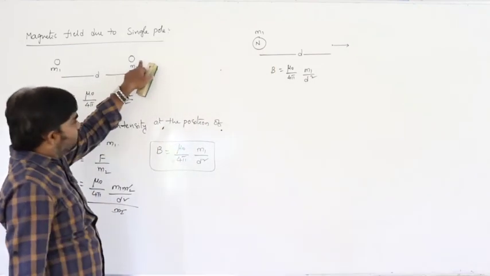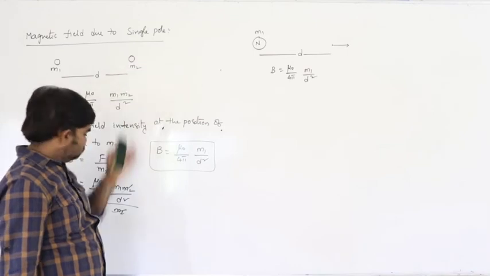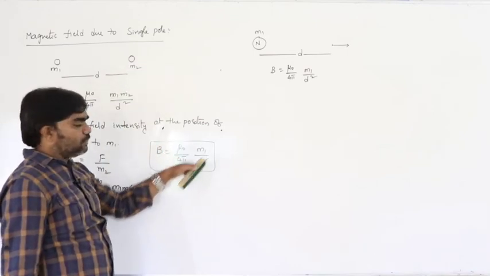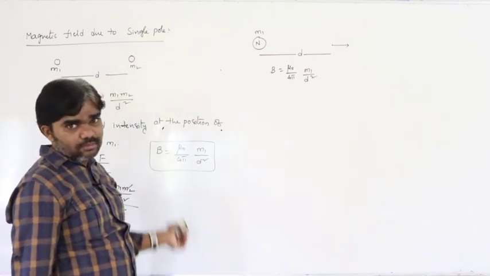Forget about m2, here we must consider a unit north pole. So the magnetic field is mu naught by 4 pi m1 by d square, simply.